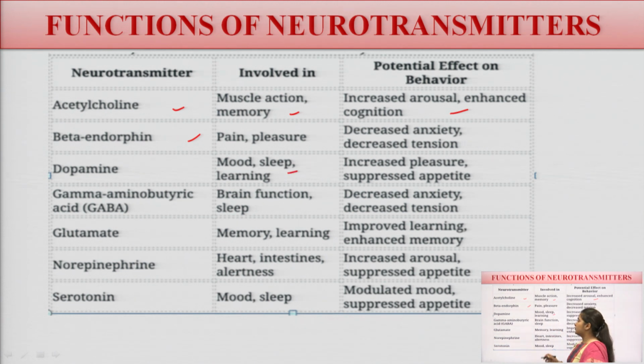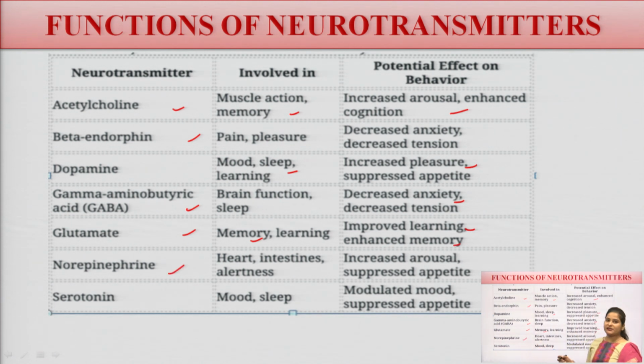Dopamine: mood, sleep, learning, increasing pleasure, suppression of appetite. GABA: brain function and sleep, decreasing anxiety and tension. Glutamate: memory and the learning process, it improves learning power and enhances memory.